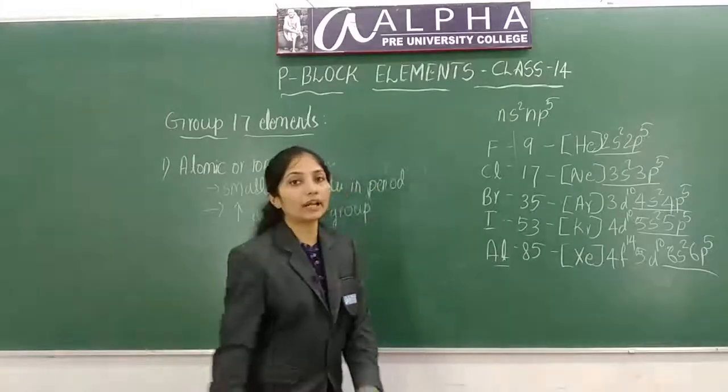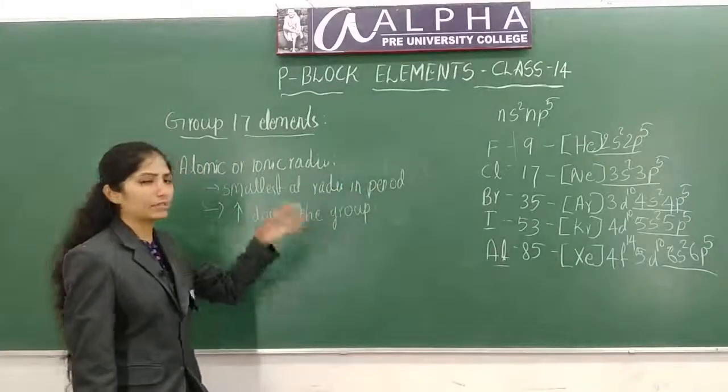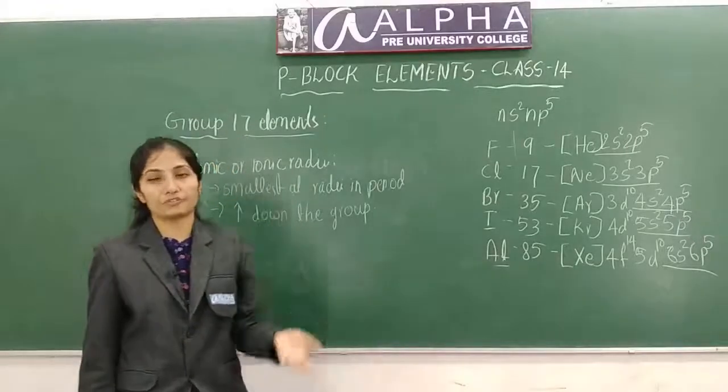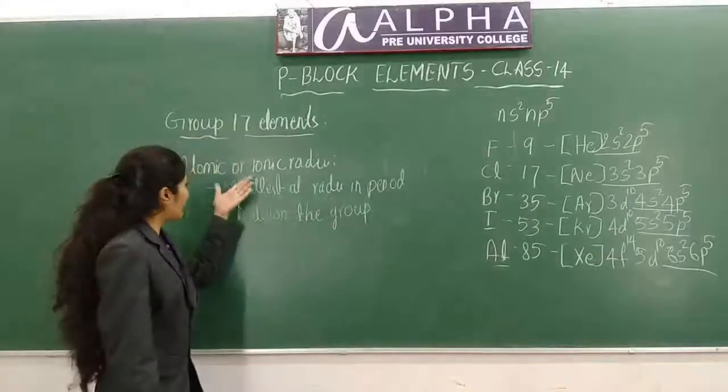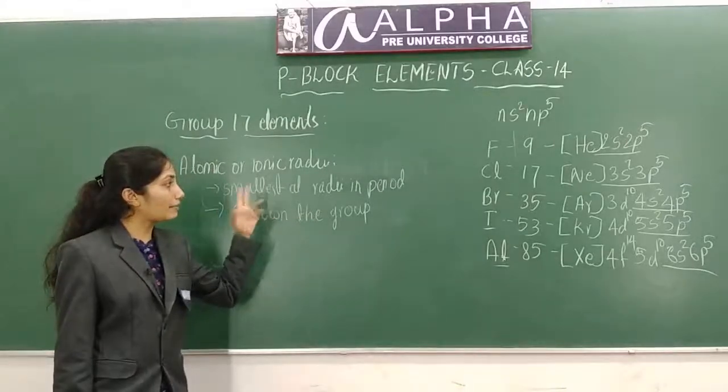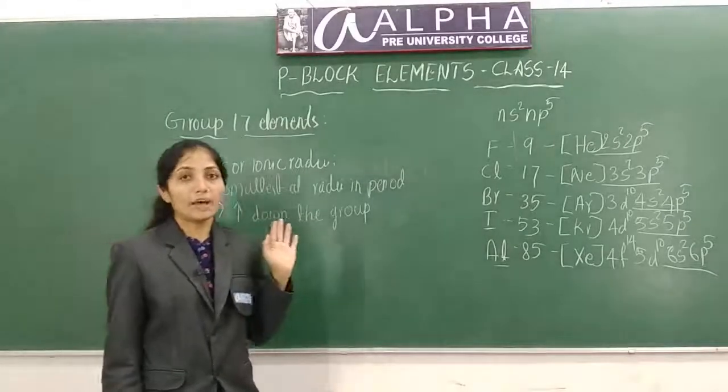Okay, this is about atomic or ionic radii. Same thing for group 16, group 15. So atomic radii increases down the group, and they will be having the smallest atomic radii in a period.